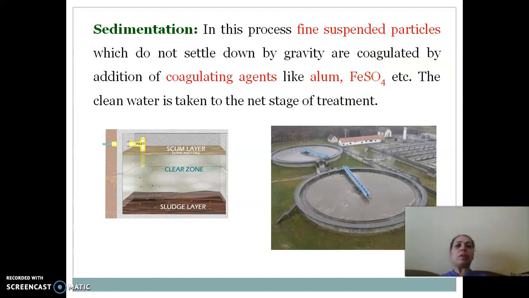If there are still finer suspended particles which cannot be removed just by gravity, then we must add coagulating agents like alum or ferrous ammonium sulfate.